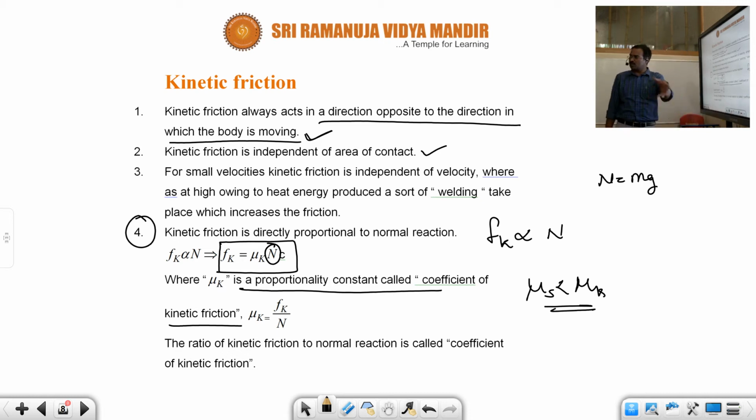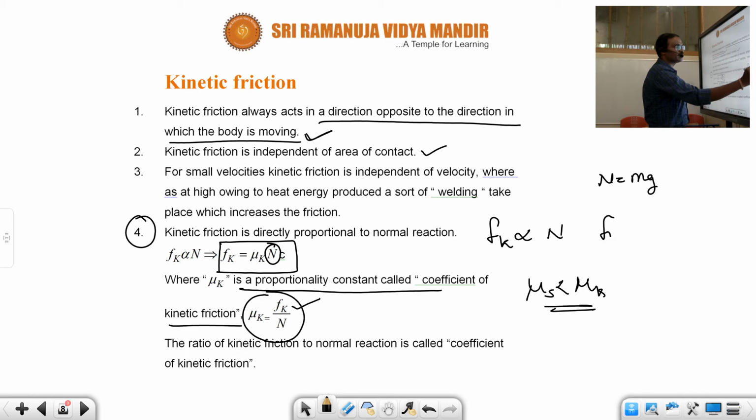While solving the numericals, automatically you are going to understand what kind of friction is acting on the body. Now what is called coefficient of kinetic friction? Coefficient of kinetic friction is the ratio of kinetic friction to normal reaction. Then this is called kinetic friction, and you have seen the value of kinetic friction: Fk is equal to mu k into normal reaction N.